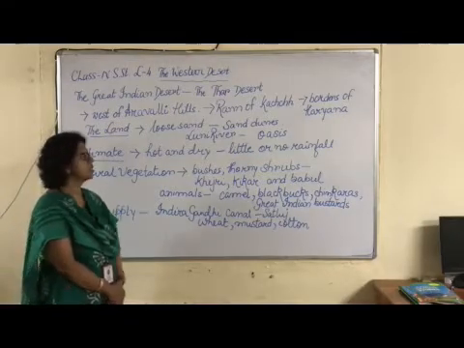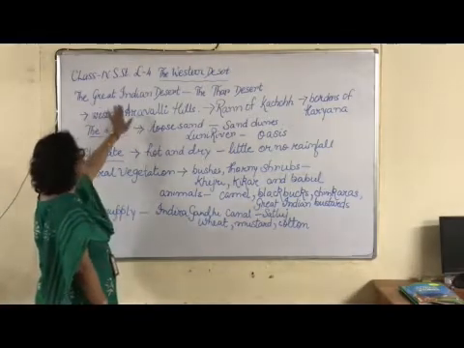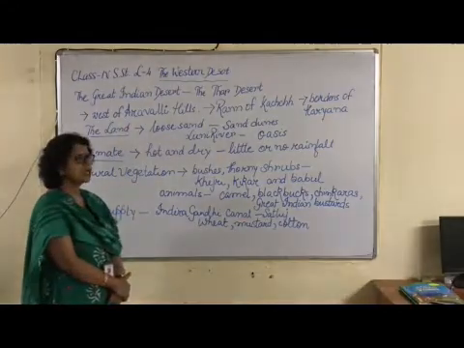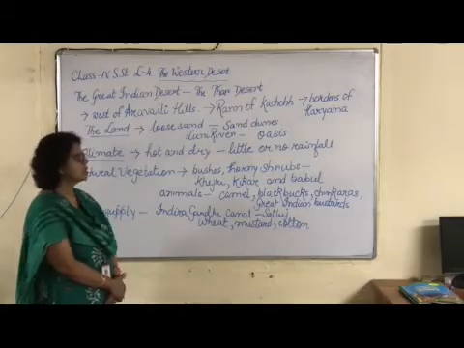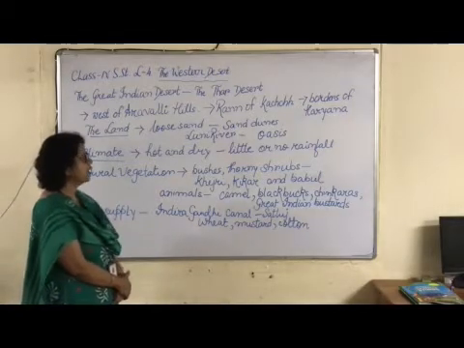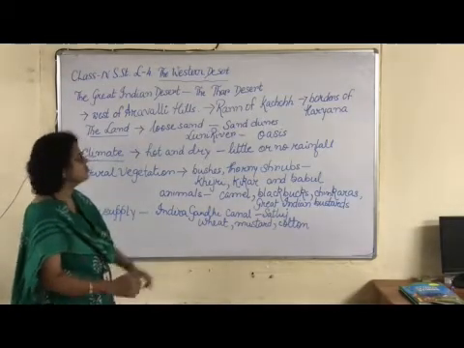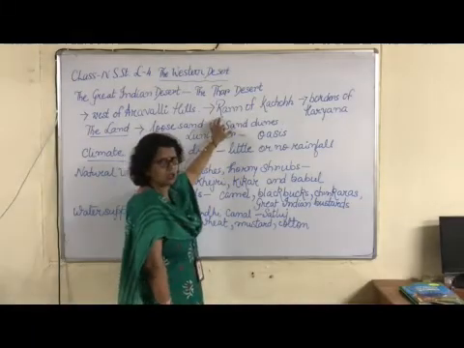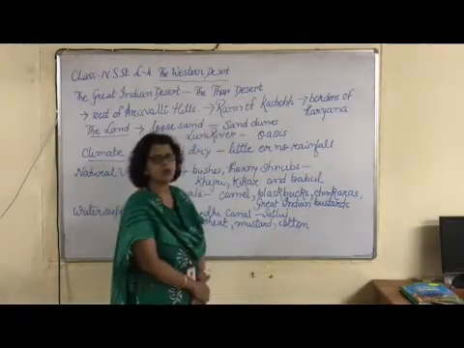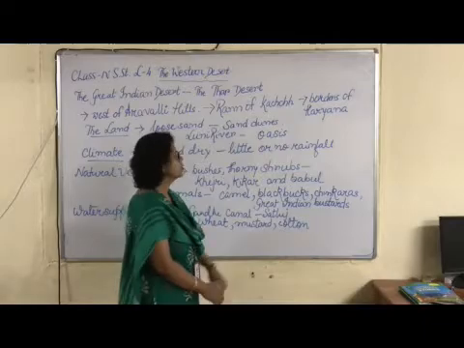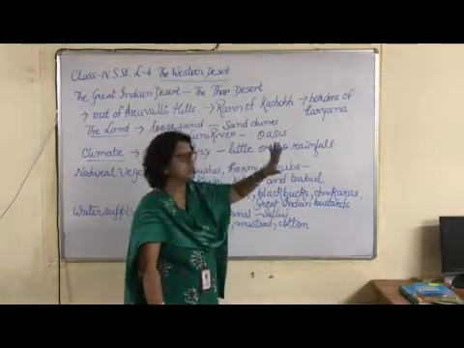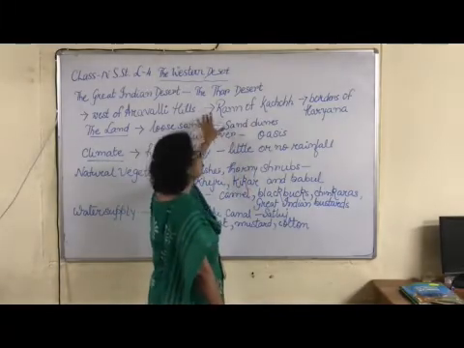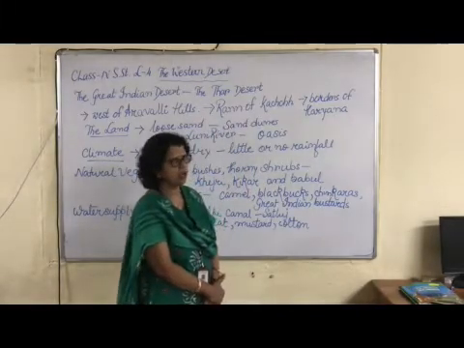Now, the Great Indian Desert is located in the west of the Aravalli Hills, and it stretches from the Rann of Kutch, Gujarat, to the borders of Haryana.